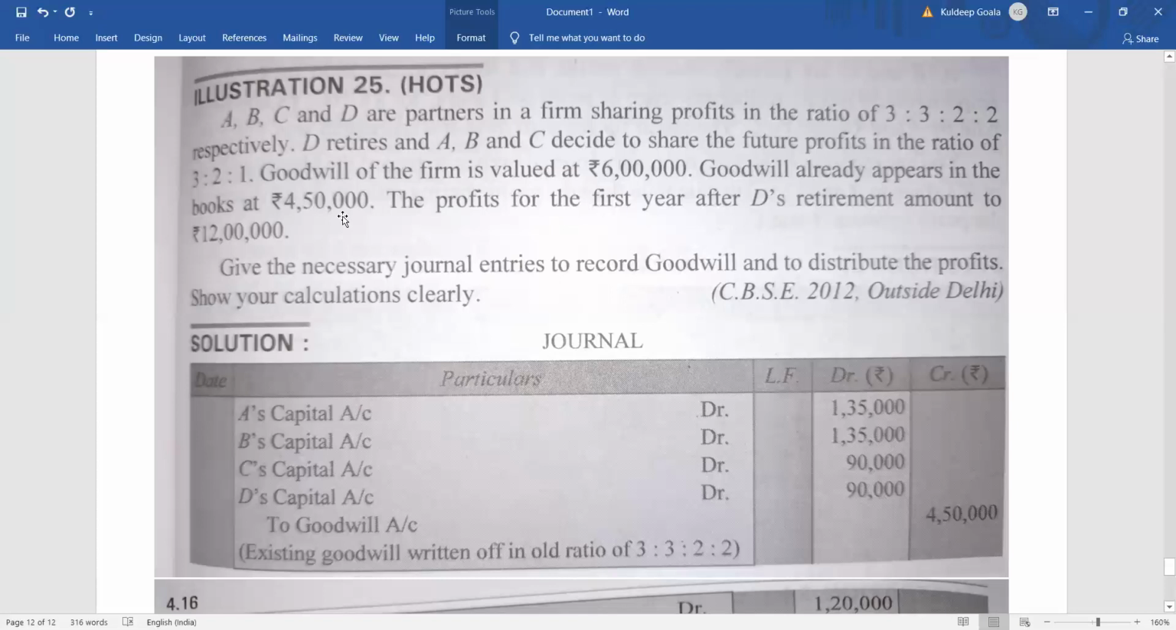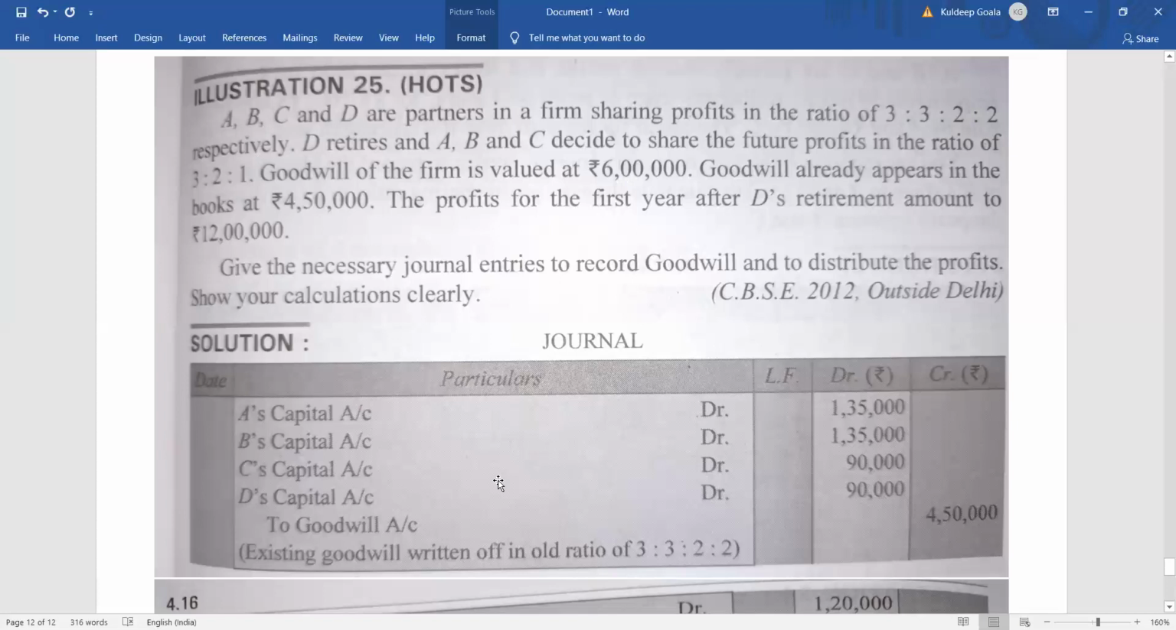So 4,50,000 will be written off among A, B, C, and D. How much will it be? In the ratio 3 by 10, 3 by 10, 2 by 10, 2 by 10. So the journal entry will be like this: A's capital account debit, B's capital account debit, C's capital account debit, D's capital account debit, to goodwill 4,50,000. It will be given as 4,50,000 into 3 by 10, so A will give 1,35,000. Same way, B will give 1,35,000.